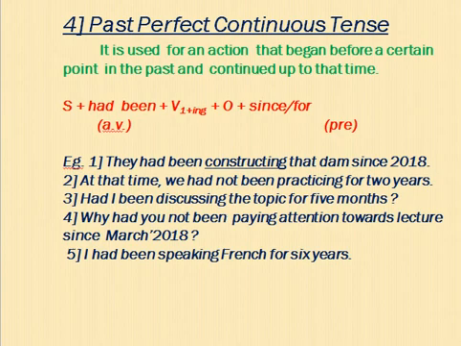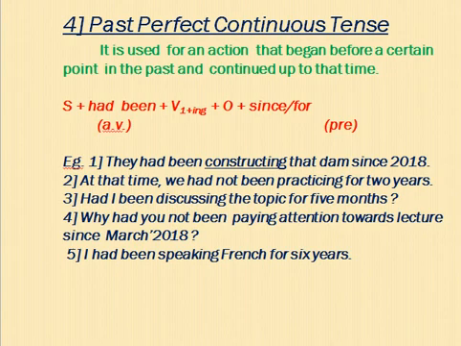It is used for an action that began before a certain point in the past and continued up to that time. Means action is started and it was continuing. If I am saying only action was continuing, it is what? Continuous. I am saying action started sometime in the past and it was continuing at the time of speaking.